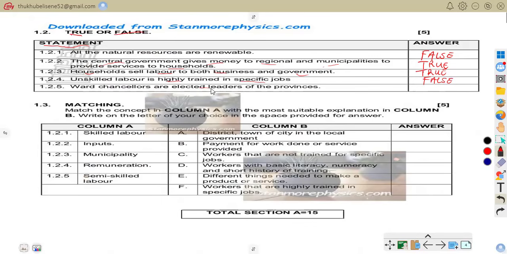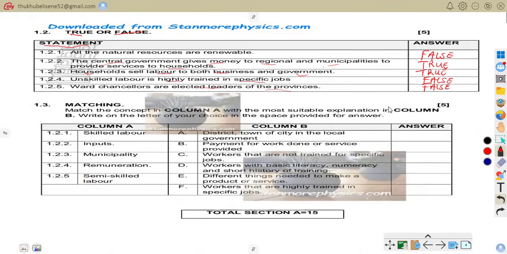Ward councillors are elected leaders of the provinces. That is false. Ward councillors work in local municipalities, while provinces are led by premiers. So the statement that ward councillors are elected leaders of provinces is false, because they are in local municipalities.